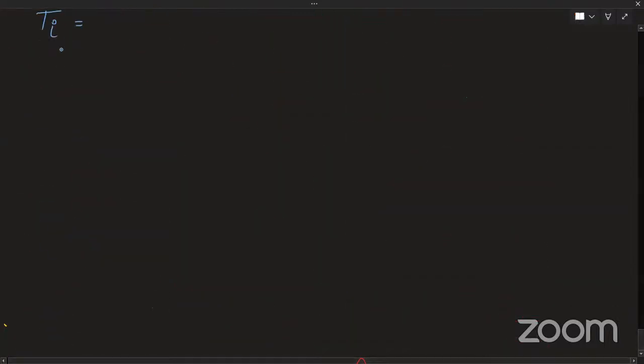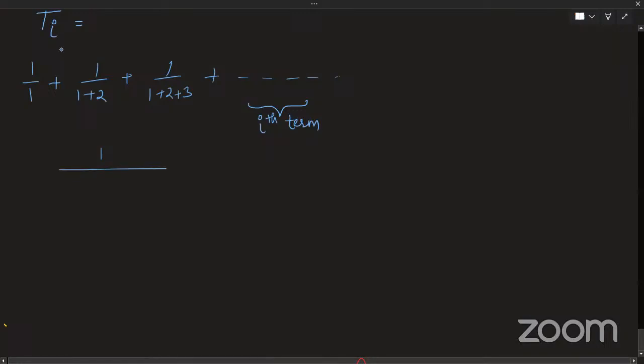Okay, I have a series like 1 by 1 plus 1 by 1 plus 2 plus 1 by 1 plus 2 plus 3, so on. Fine. So if I am pulling out any ith term of this series, how do I represent it? So I am representing it like 1 by 1 plus 2 plus 3, so on up to i. Right? This is what it means.